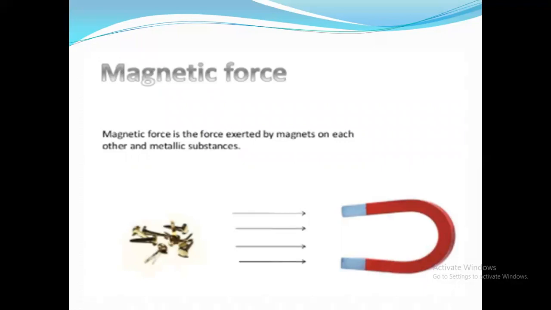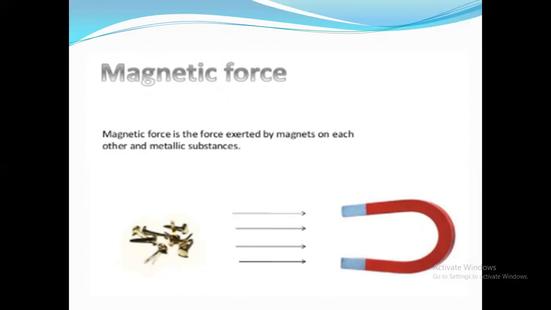Magnetic force. Magnetic force is the force exerted by whom? By a magnet on another magnet or on metallic substances like iron, etc. Metallic substances we are talking about. Understood? So magnetic forces are the forces you can categorize which are exerted by a magnet on metallic substances as well as other magnets. No direct contact is there. Only the magnetic field is there.